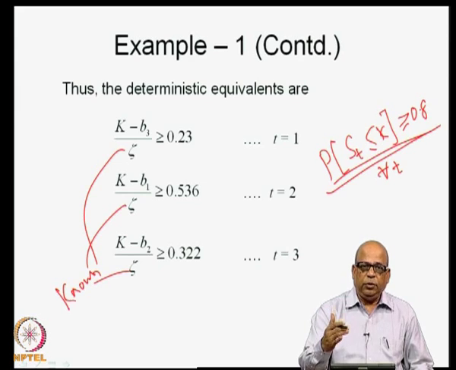So, like this, each set of constraints you convert into deterministic equivalents and then form the complete LP package, which will be a deterministic problem. You can use any of the softwares to solve the problem. We will now revisit our original problem, which is looking at the minimum reservoir capacity subject to the chance constraints, namely probability of R t being greater than or equal to d t greater than or equal to alpha 1 and so on. We will revisit that and solve a numerical example, so that you know from beginning to end how to solve the problem.